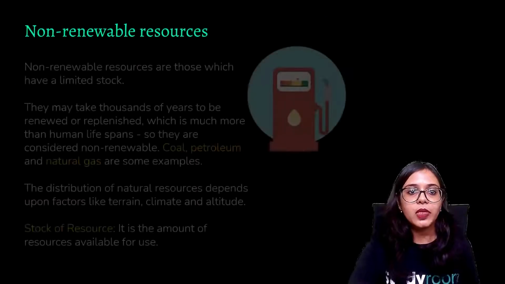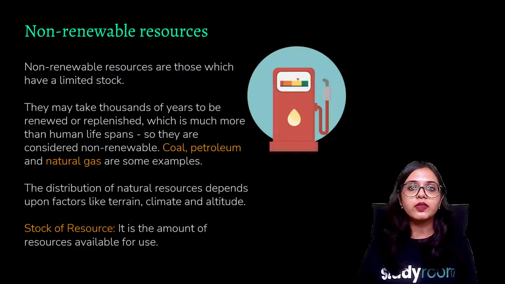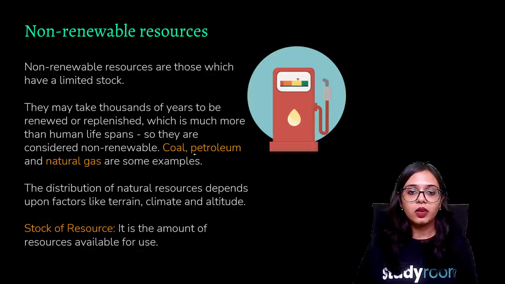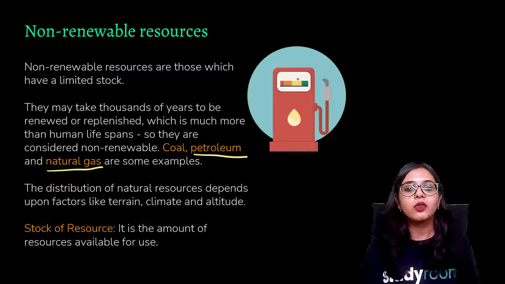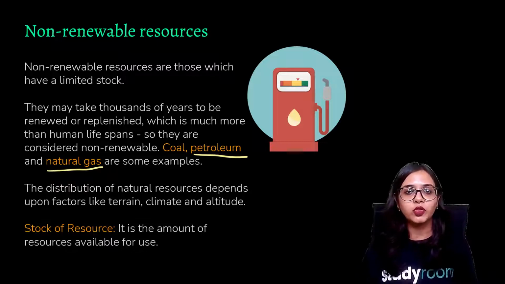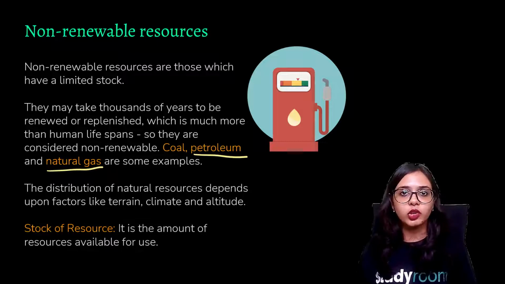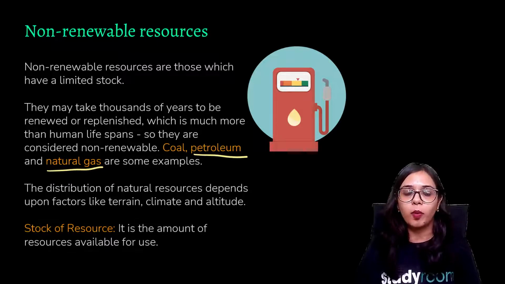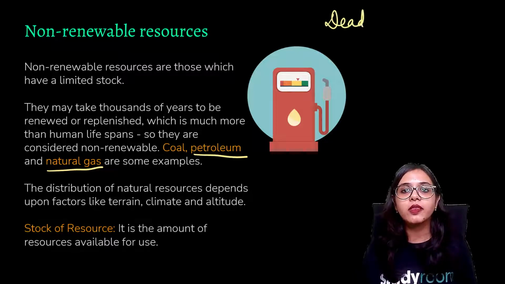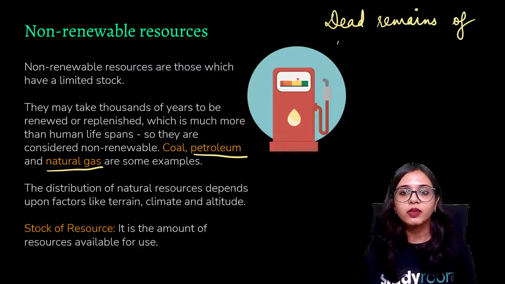Then we have non-renewable resources, where I have talked to you about coal. There are other very important non-renewable resources, that is petroleum and natural gas. All of these, coal, petroleum, natural gas, are available in nature. All of these are natural resources, but all of these take millions and millions of years to form. And how are they formed? They are formed by dead remains of plants, not just plants, sometimes also animals.